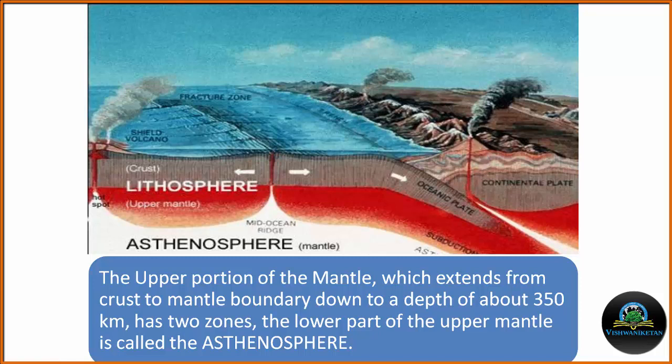The thick and rigid lithosphere is floating over the asthenosphere, which extends up to 350 km to 400 km under the earth. At the boundary between the asthenosphere and the lithosphere, there is a gradual increase in temperature.